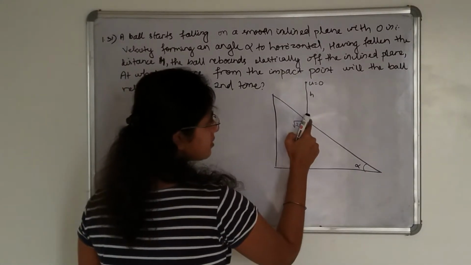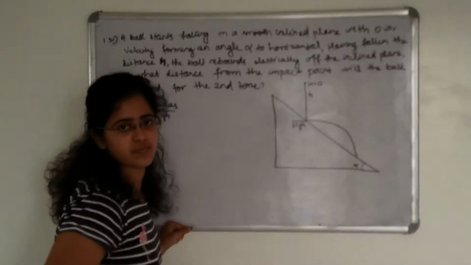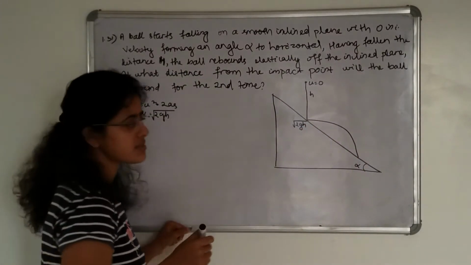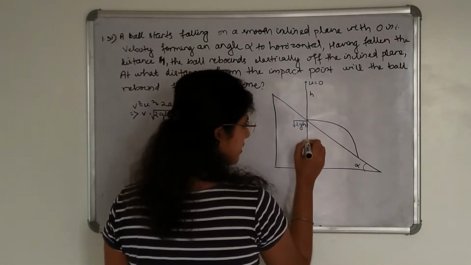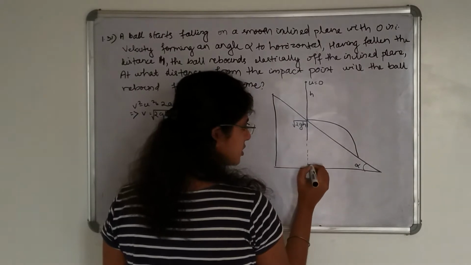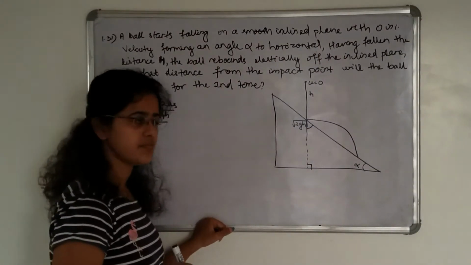So after falling on this inclined plane, it rebounds. If we extend this line, you can see that this is alpha and this will be 90 degree, so this is 90 degree minus alpha.